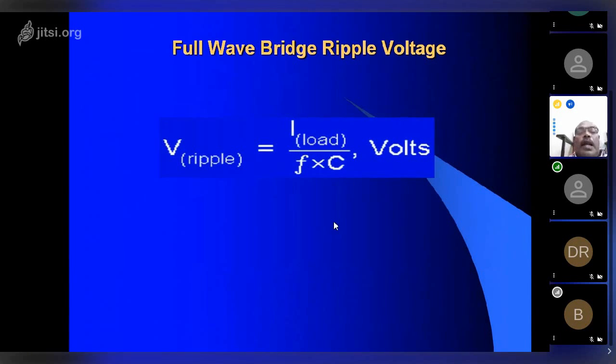This is the ripple calculation. Ripple voltage equals load current divided by f times C.